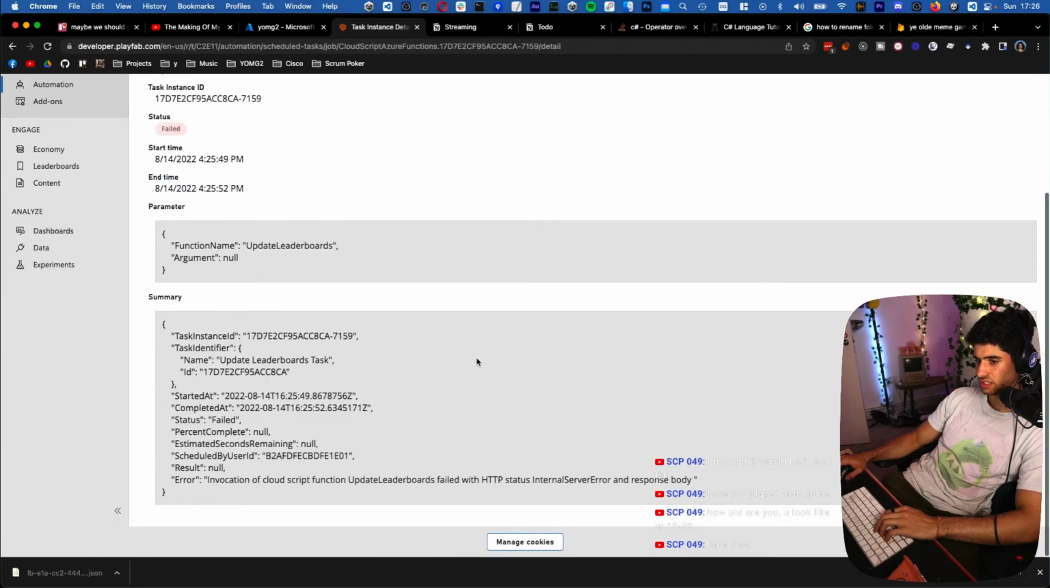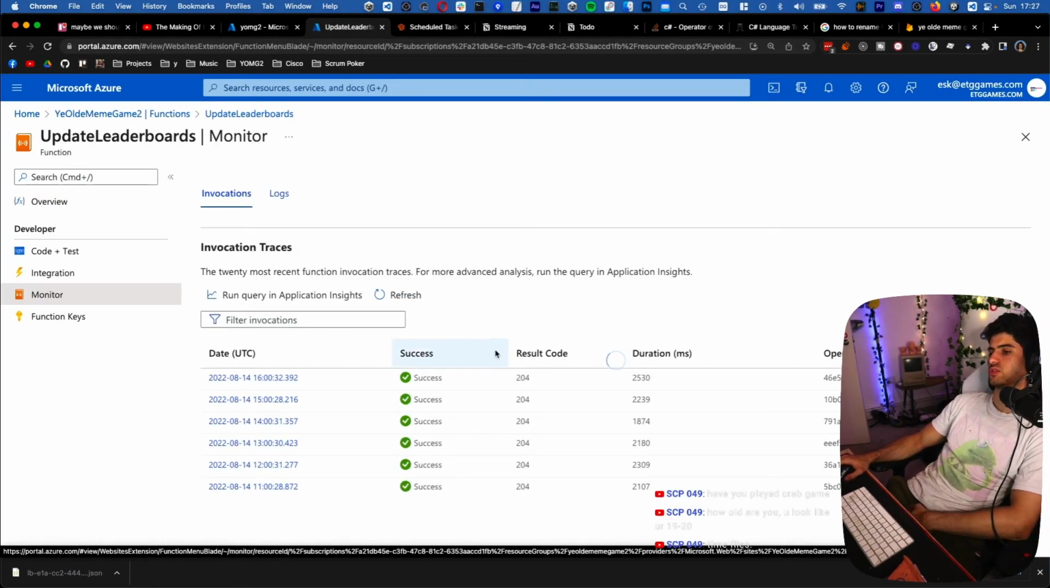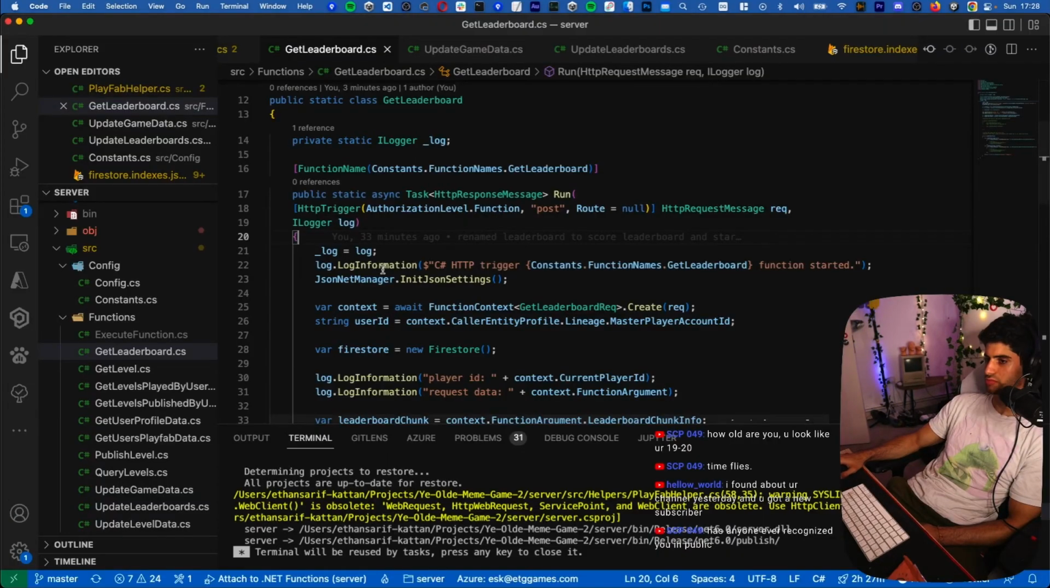Failed. Why did it fail? Internal server error. Oh, I'm going to have to go and inspect the function logs. And then, of course, Microsoft takes forever. I wish I could just run this locally.